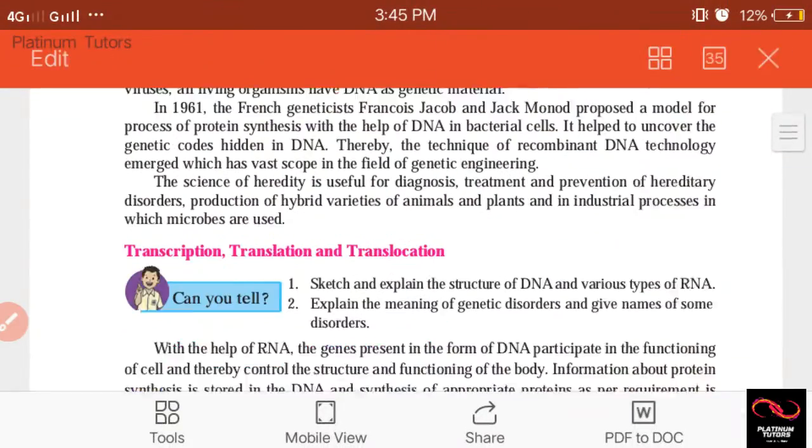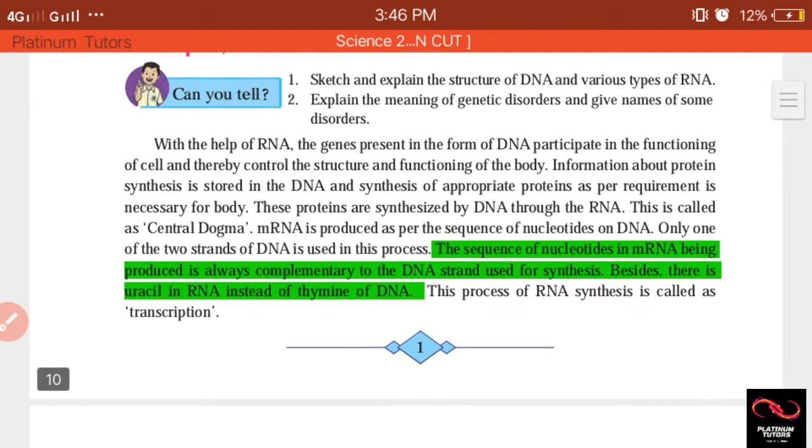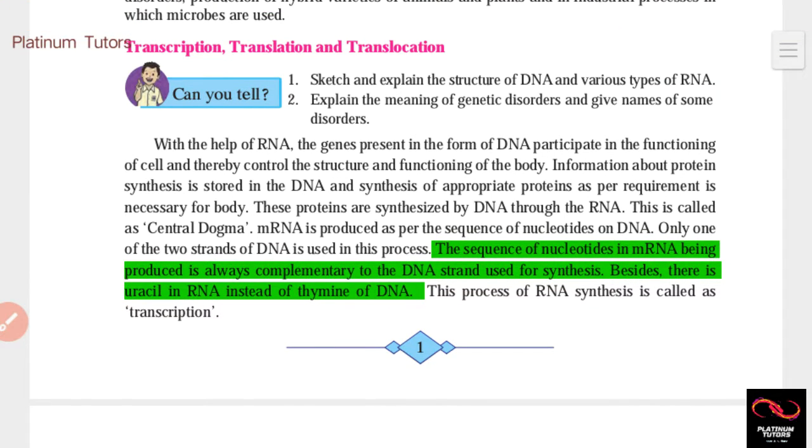I will make a video on this. So the sequence of nucleotides in mRNA being produced is always complementary to the DNA strand used for synthesis. Besides, there is uracil in RNA instead of thymine of DNA.